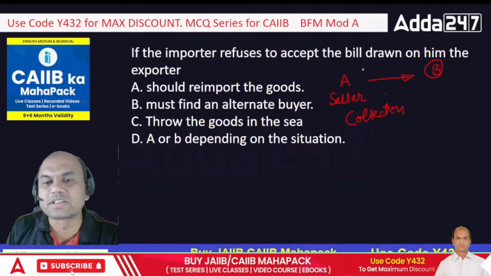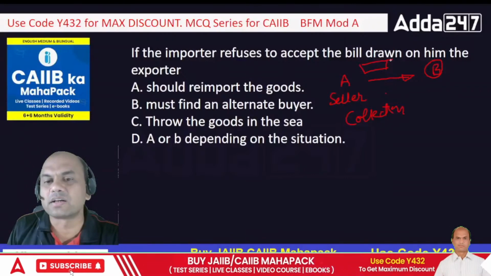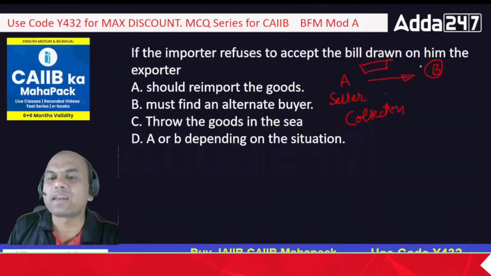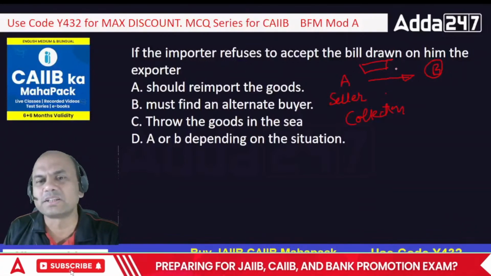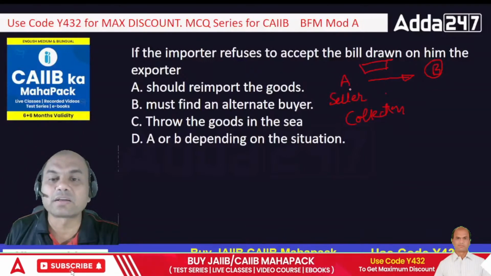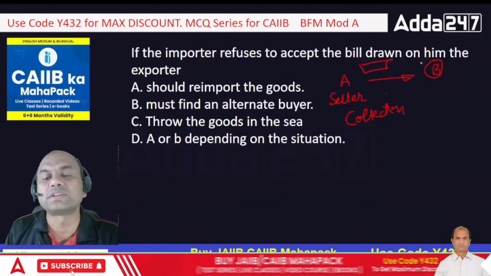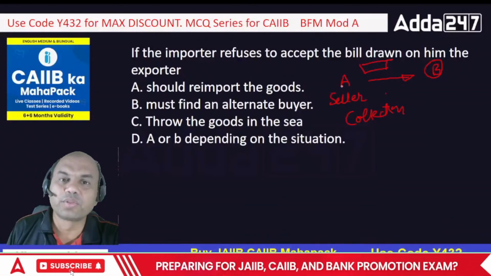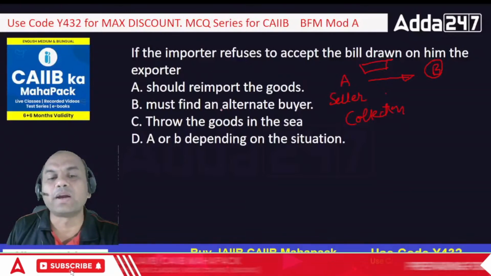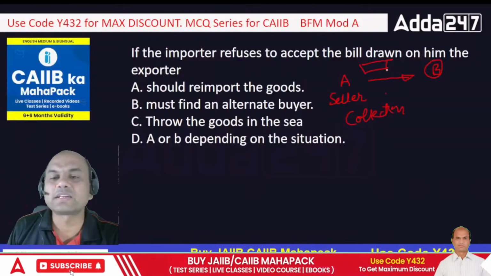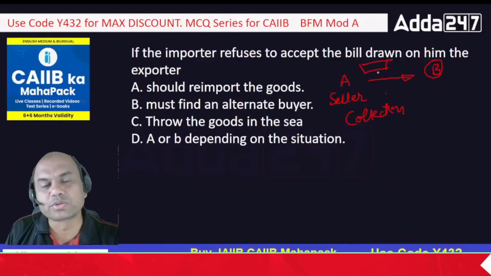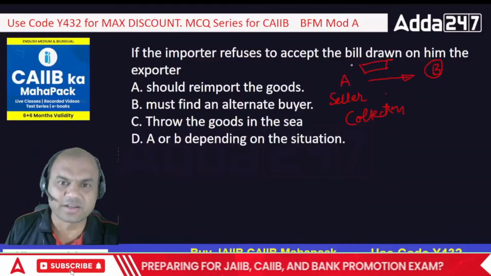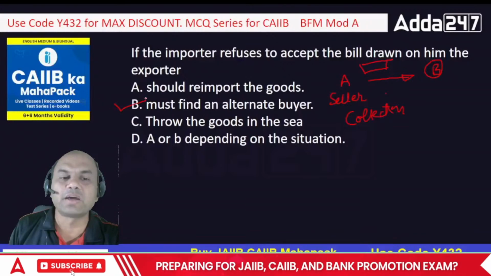Now the buyer, the ship goes to the buyer's country. The buyer there says, I won't accept the goods. These are not of my quality. What will you do? You are a seller. You have sold the goods and they have gone to USA. What will you do? You will bring that ship back? No. There, what will you do? You will find an alternate buyer. Bringing the ship back from USA is itself a huge cost. Isn't it? So that's why you will find an alternate buyer.